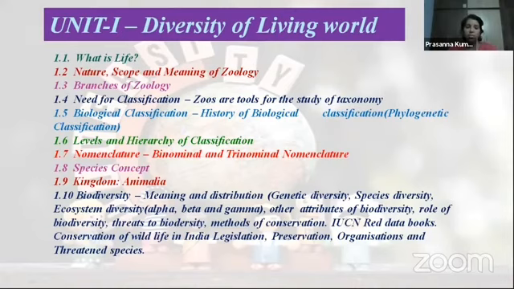So why organisms have to be classified, why animals have to be classified, how they are named, and how the scientific name of an organism is given in different ways. The history of biological classification you are also going to study as a sub-concept of need for classification. Next is levels and hierarchy of classification, according to lineage: what are the important levels and what are the maximum levels of classification to classify organisms into different groups. Classification is nothing but grouping of organisms.